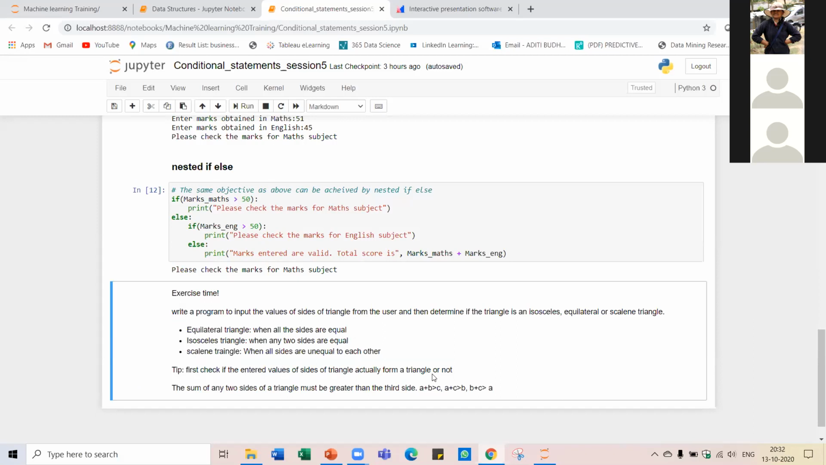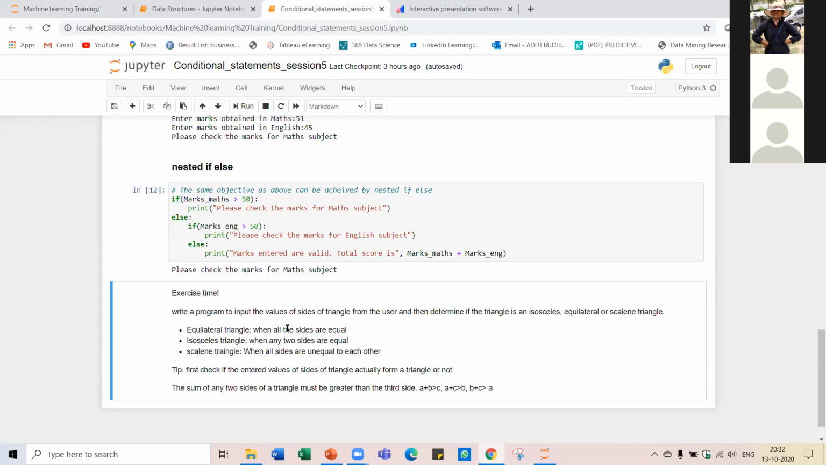Once those values are inputted, you have to determine whether that triangle is isosceles, equilateral, or scalene. An equilateral triangle is when all the sides are equal. Isosceles is when any two sides are equal, and scalene is when none of the sides are equal to each other, right? So you have to test this.